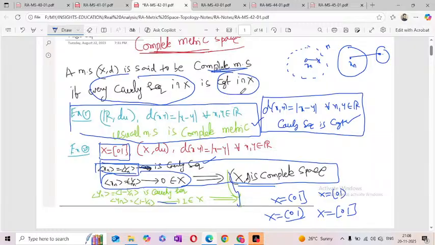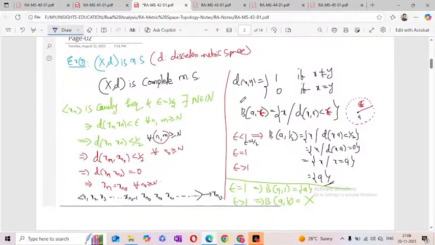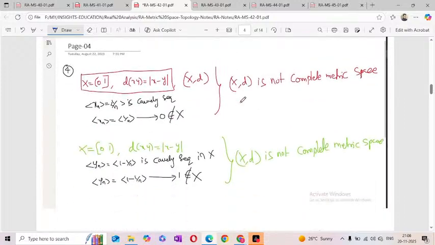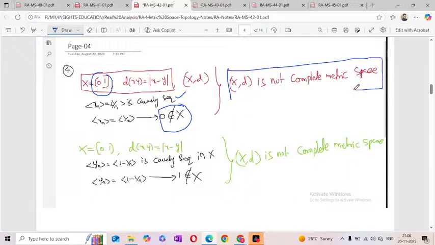Now we will see the results. Here I am taking X as open 0 and closed 1. The sequence is 1 by n. We know that 1 by n is a Cauchy sequence. But observe that the limit of this is 0, and 0 does not belong to X. So what is the conclusion? It is not a convergent sequence in X. It is a Cauchy sequence, but it is not convergent because 0 does not belong to X. So this one is not a complete metric space.